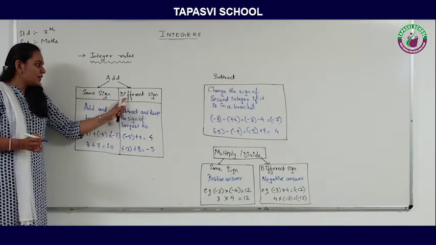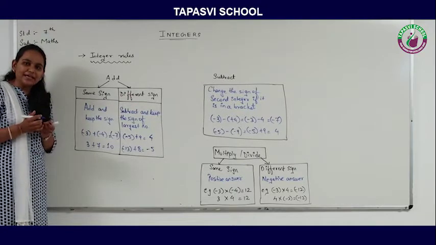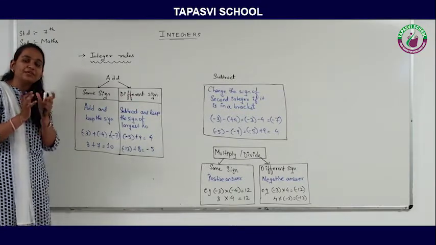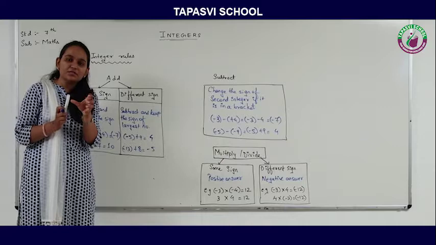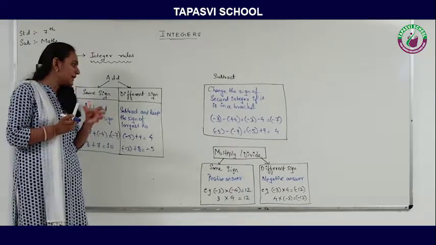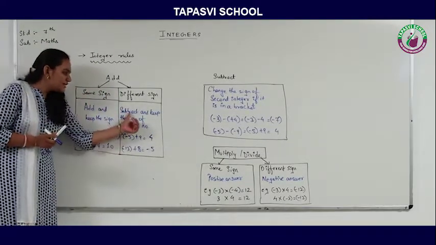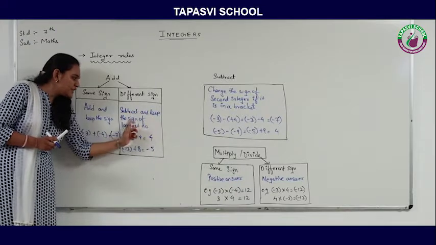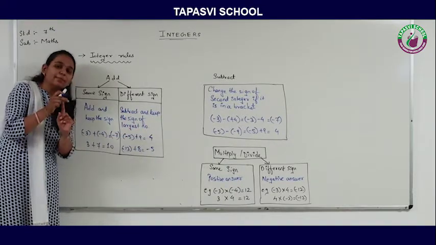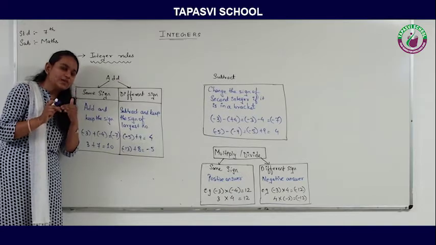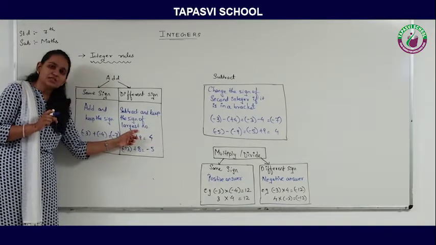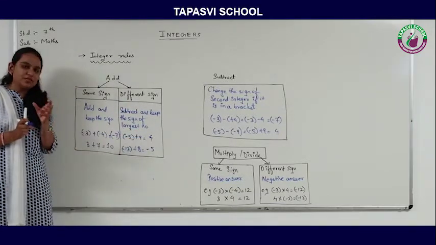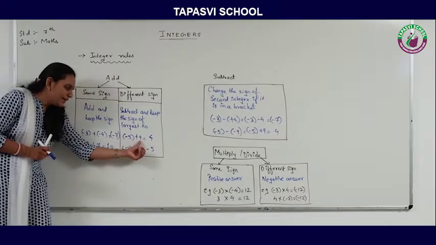Now if the numbers are having different signs, which means one is having the positive sign and another is having the negative sign, then what needs to be done? Subtract and keep the sign of the largest number. Your step number 1 is to subtract and your step number 2 is to keep the sign of the largest number. Let's understand with the example. Minus 5 and 9 is there.